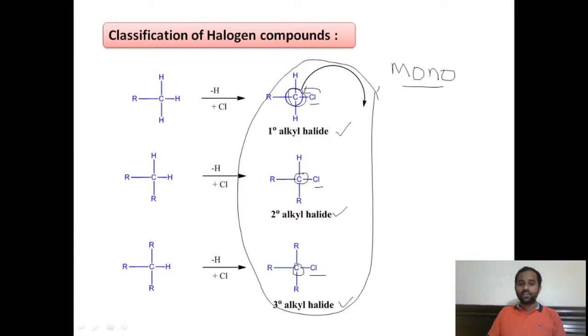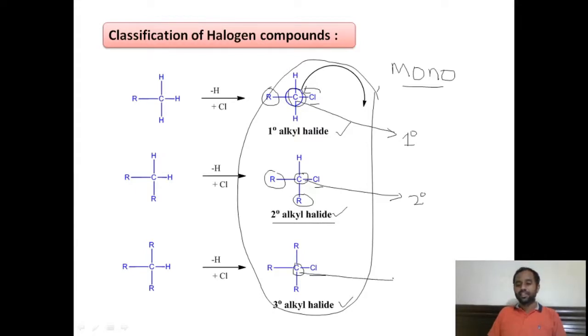You see here the nature of the carbon atom, here it is primary, because this carbon atom is further attached to one alkyl group, and here the nature of the carbon atom is secondary because it is further attached to two alkyl groups. Therefore this alkyl halide is called a secondary alkyl halide.